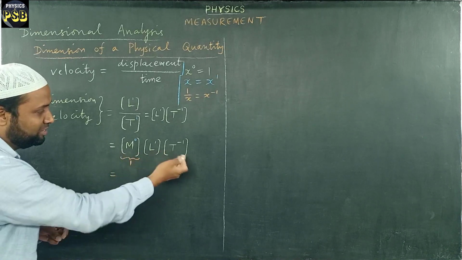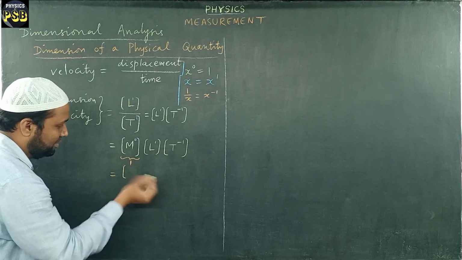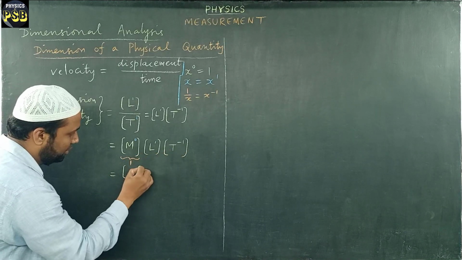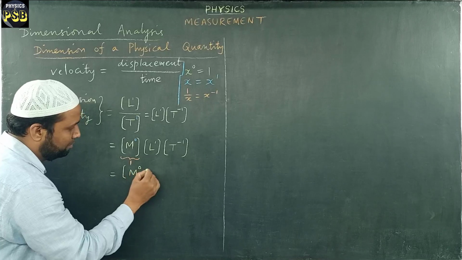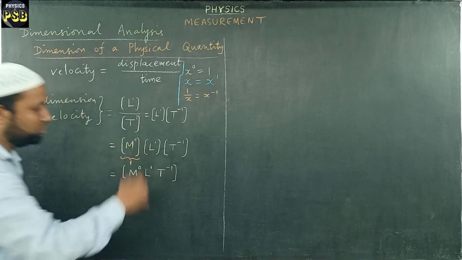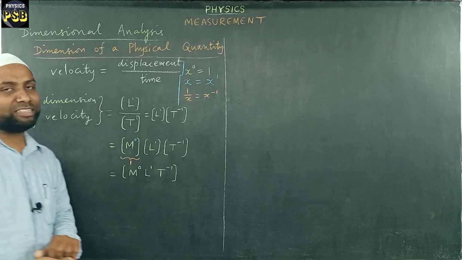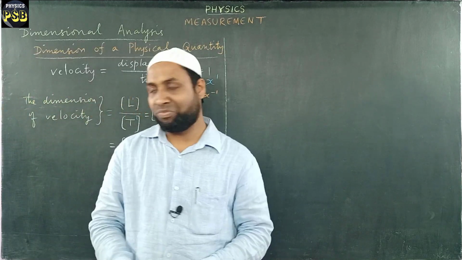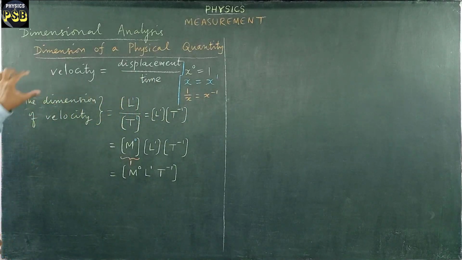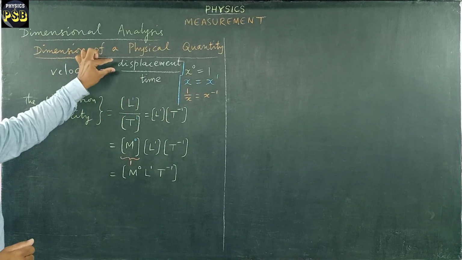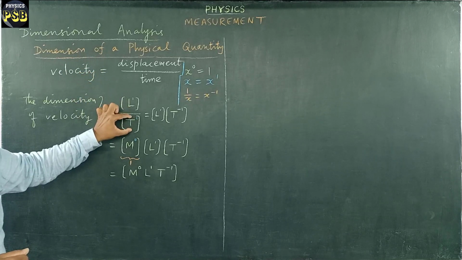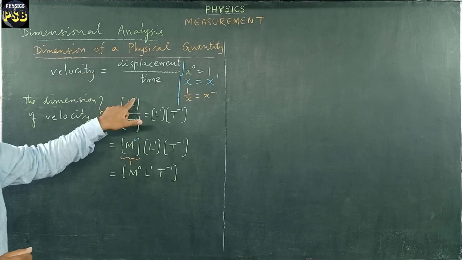Instead of writing so many brackets, I open a square bracket, then I write all these things within it. M power 0, L power 1, T power minus 1. I close the bracket. This is the dimension of velocity. What I have done? I have written velocity in terms of fundamental quantities which have some power.